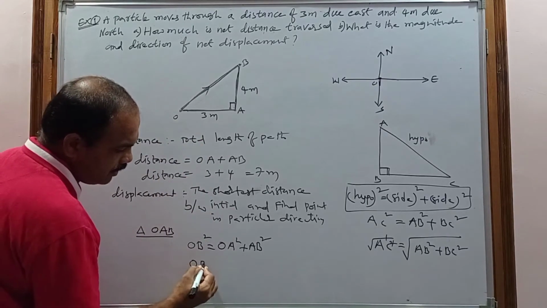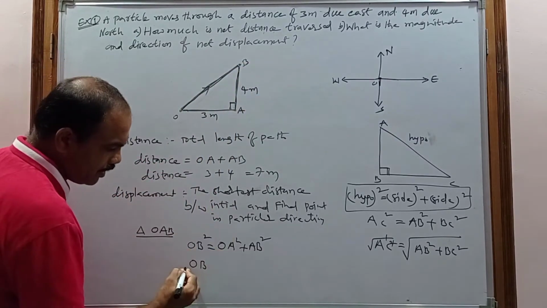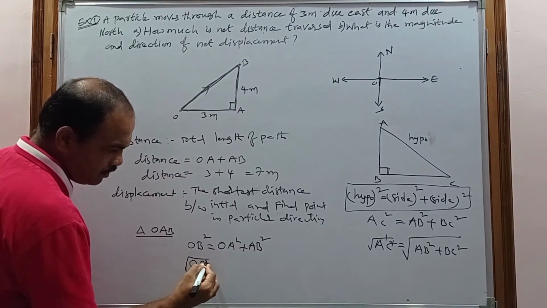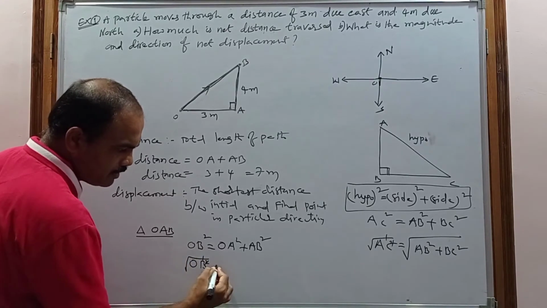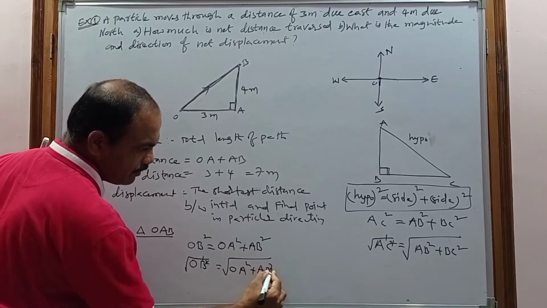Now we want to find OB. OB is called the shortest path. When we apply the square root on both sides, the square root and square will be cancelled. Then OB equals square root of OA square plus AB square.